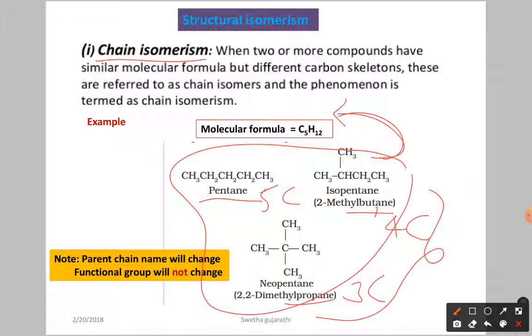So that's why it is called chain isomerism. You have to go by the IUPAC nomenclature, not the common names isopentane and neopentane. You may say that pentane and isopentane have the same number of carbon atoms, but I'm talking about IUPAC nomenclature, which has to differ. The parent chain name will change. The functional group will not change; here the parent chain changes. For functional group, all of these belong to alkane only. So that type of isomers are called chain isomers, and the phenomenon is called chain isomerism.